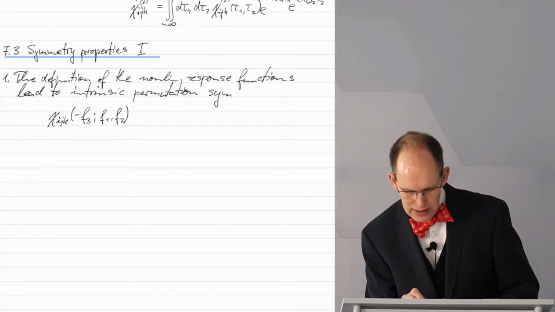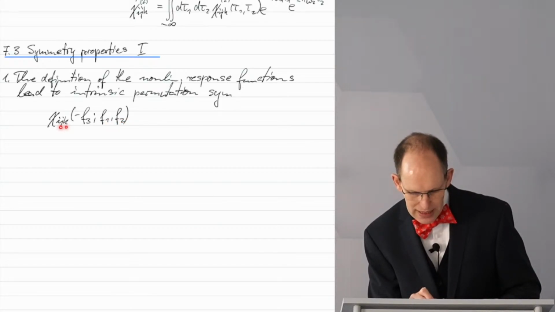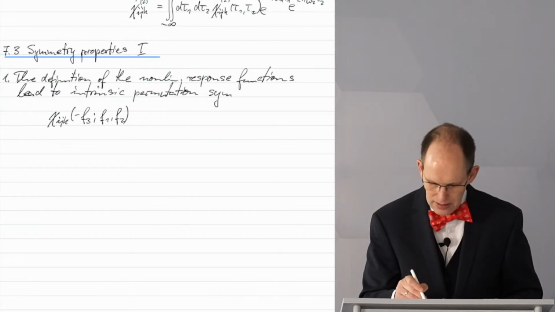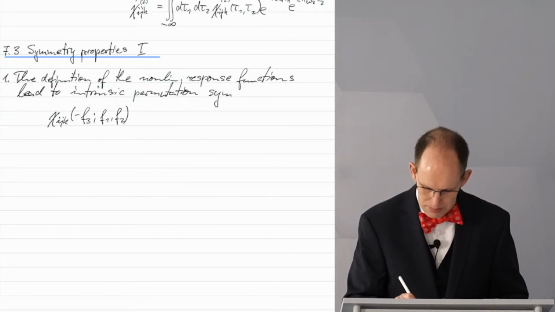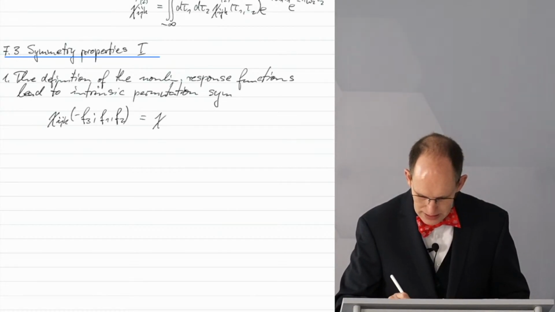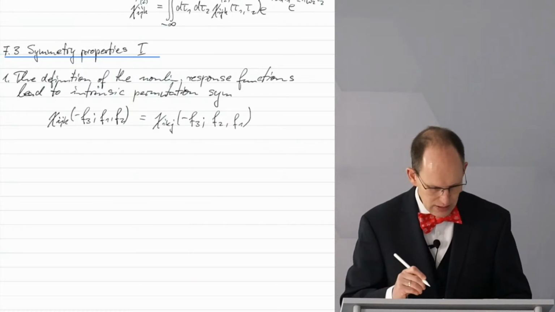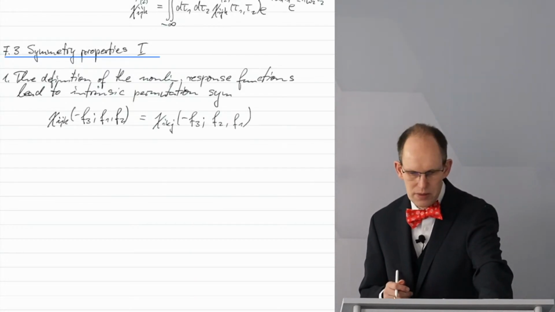Intrinsic permutation symmetry says that you can flip these two indices if you flip at the same time the respective frequencies. So all of them but the first one. Let me write it down. This is chi i k j, and now minus f3, f2, and f1. So this is intrinsic permutation symmetry.